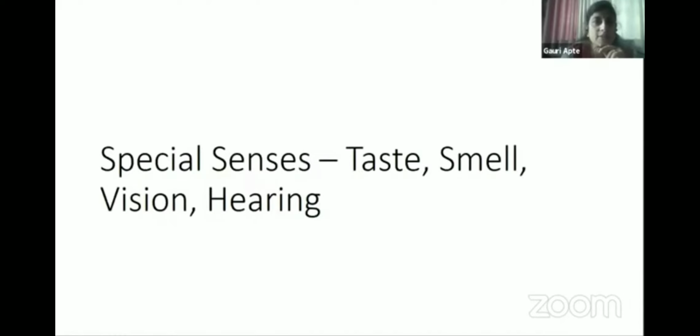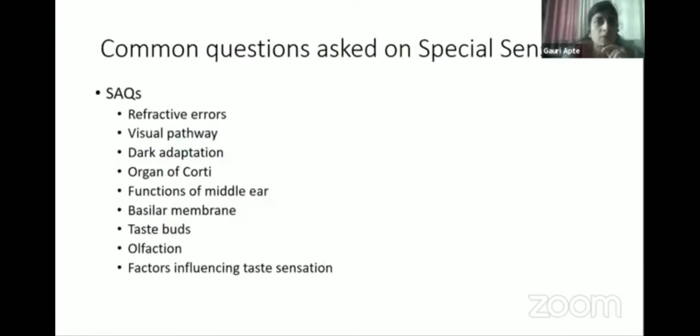Then in special senses, we have taste, smell, vision, hearing. So here, common questions I'll write here. SAQs are commonly asked on special senses, in refractive errors in case of vision. Visual pathway sometimes can be asked.